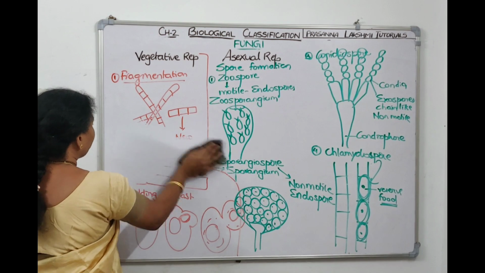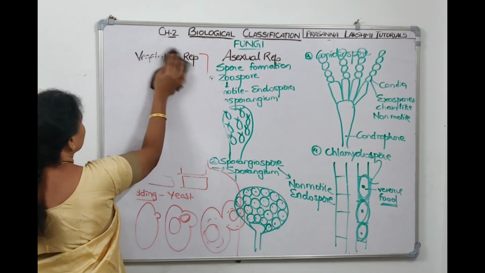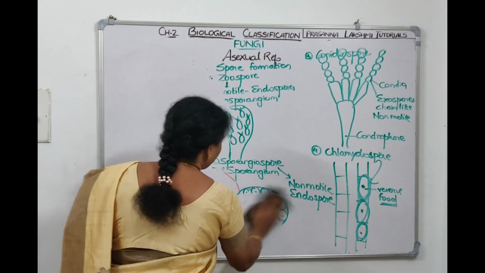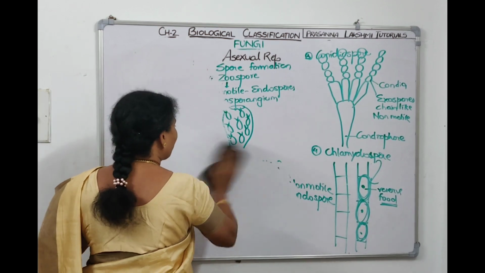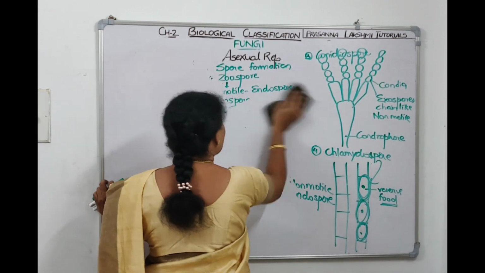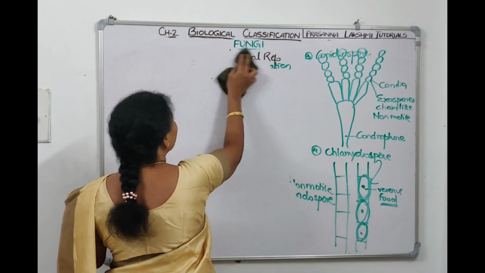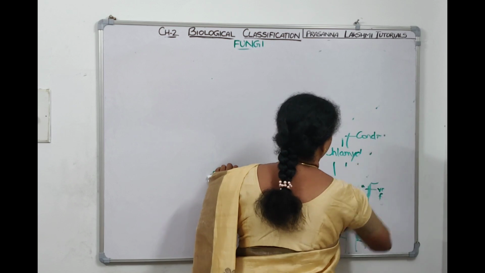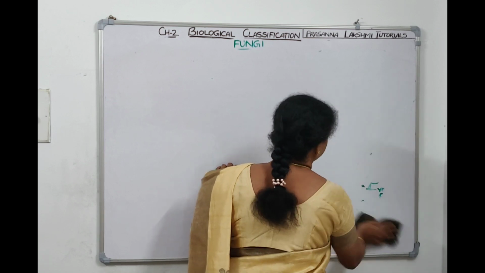Now when we have to talk about sexual reproduction, what are the sexual spores which are formed? Sexual spores, we can name them as oospores, ascospores, basidiospores. These are the names we give for sexual spores, right?